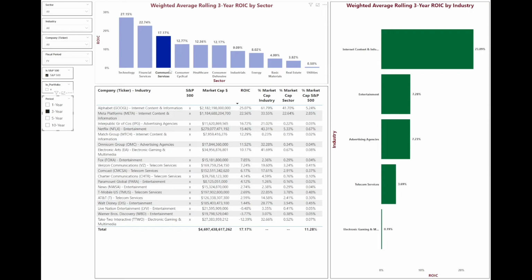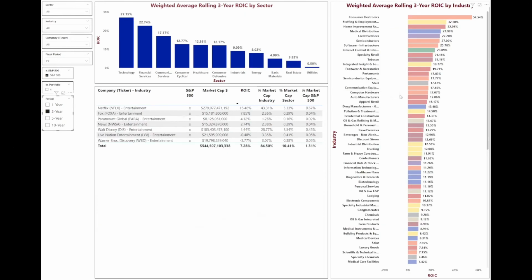Now, I mentioned communication services, but that's heavily weighted by the internet content information. That, of course, is Meta and Google. Their large market caps are really skewing these averages. Communication services as a whole is actually not a very good industry. Entertainment includes businesses such as Netflix, which is actually a high performer, but you also have Paramount Global, Walt Disney, Warner Brothers. All of those businesses right now are really in a battle over the streaming wars.